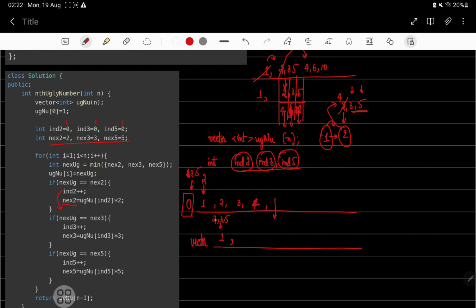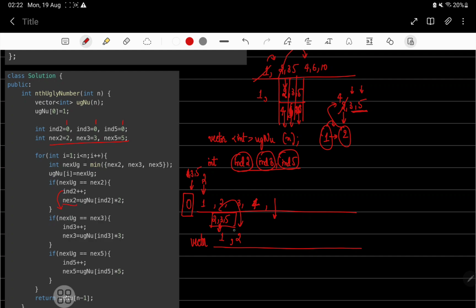Now when we have chosen that 2 is our next successor, I'll just move 2 to here and add it into the vector. But just before adding it to the vector, I am finding out the minimum of these things. After that only I'll be able to put it into the vector.